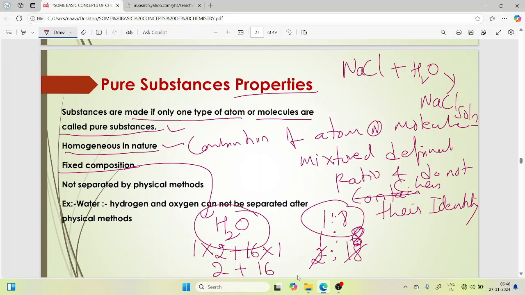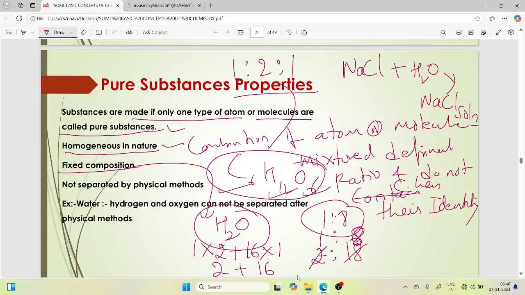Like that, C6H12O6, glucose chemical formula. It cannot change its composition, 1 is to 2 is to 1. And pure substances we cannot separate by a physical method.